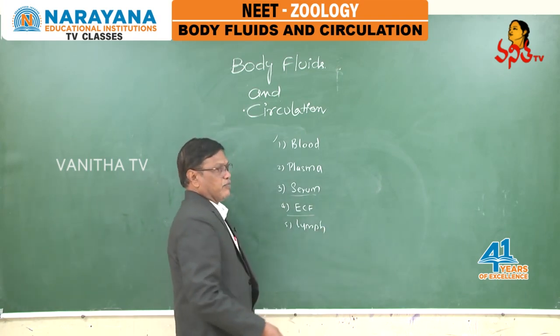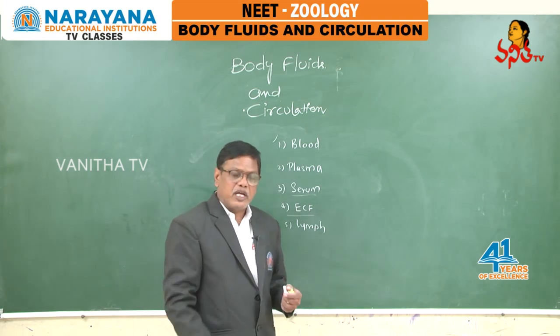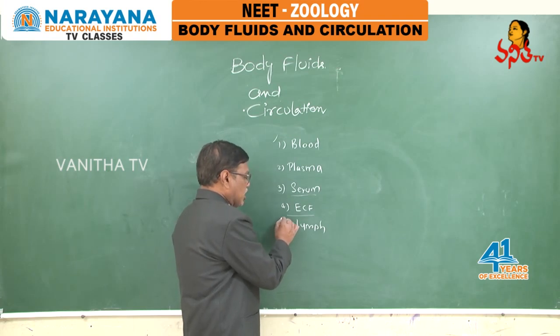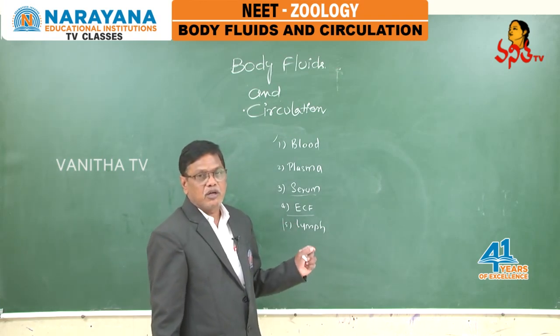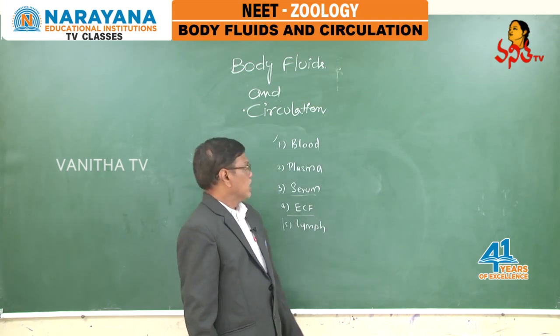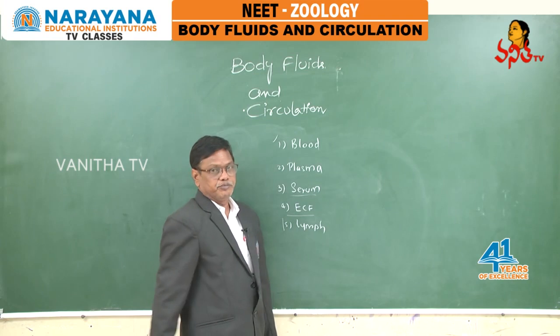Most of it is absorbed back into venules. The part of the ECF which flows through the lymphatic system is called lymph. These are the major body fluids.